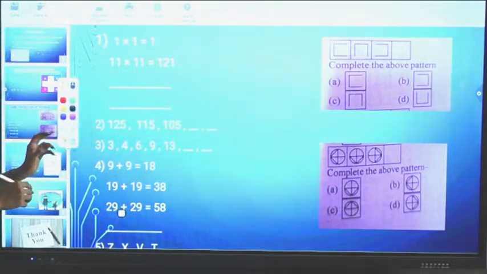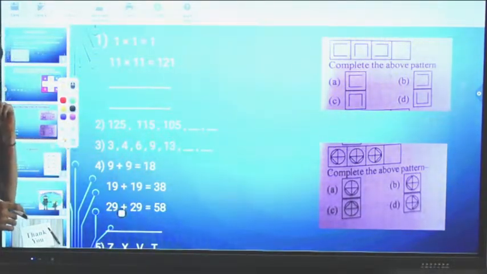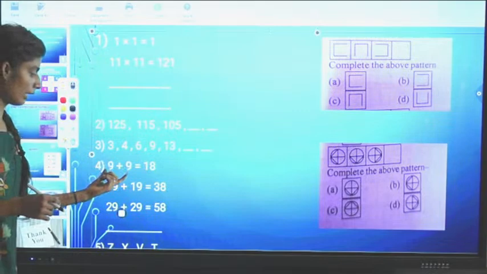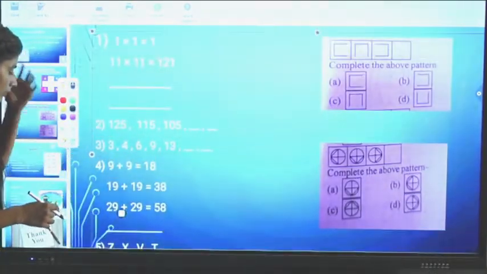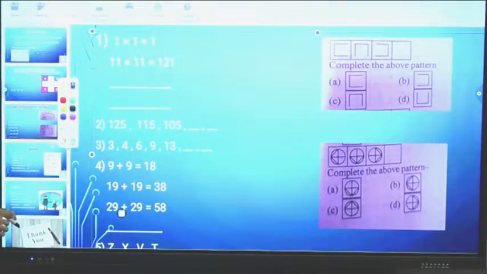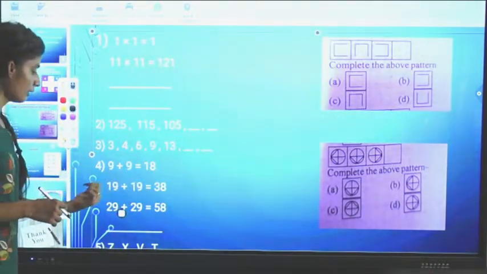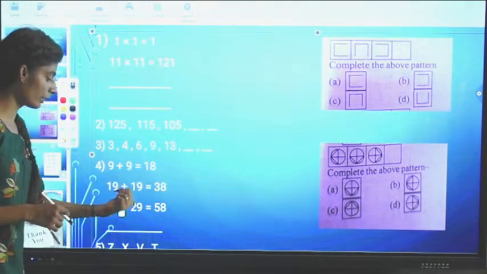So we can conclude that first we have added 9 and 9, then 19 and 19, and then 29 and 29. So 9 plus 9 is 18, 19 plus 19 is 38, 29 plus 29 is 58.